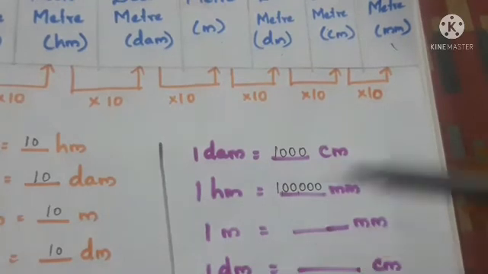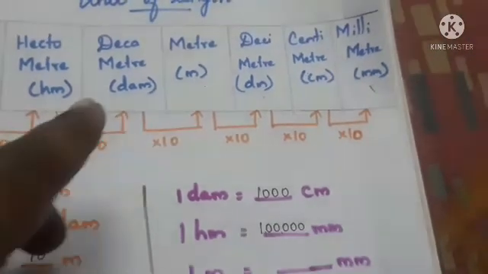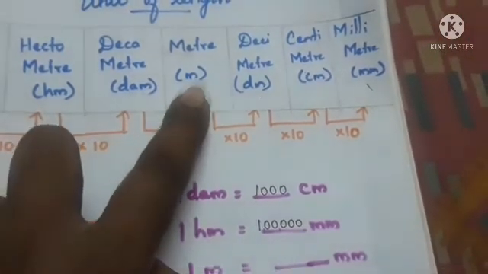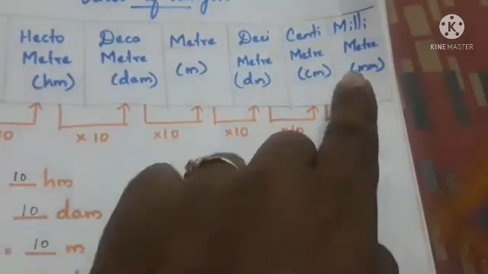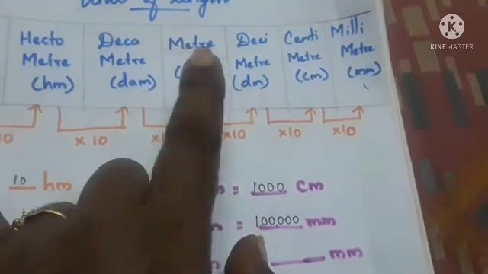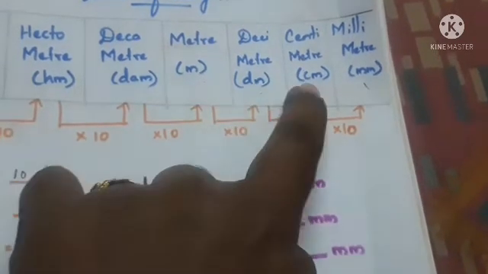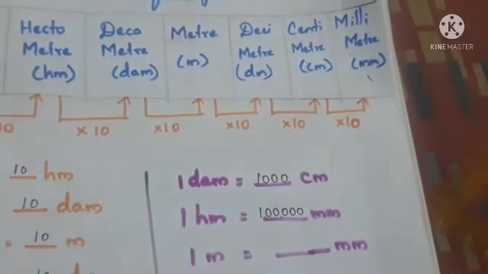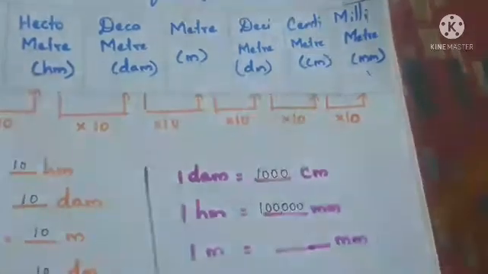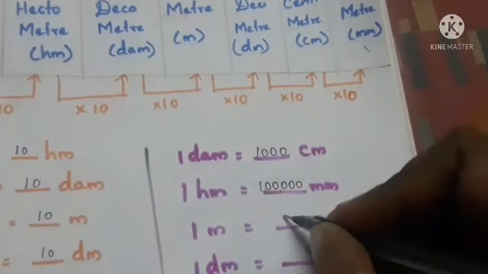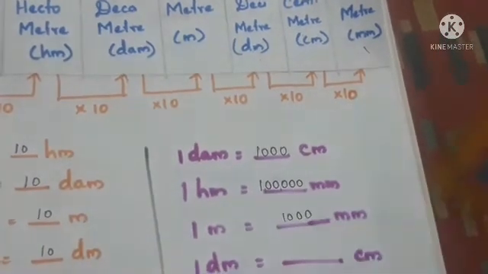So 1 meter is equal to dash millimeter. In this table we have the meter here. So meter we have to convert to what? Millimeter. So millimeter is here. So how many steps do we have to go? Meter is here. So first step, second step, third step. So we have to multiply with 1000. First step means 10, 100, 1000. We have to multiply with what? 1000.